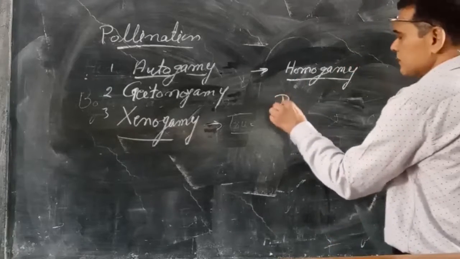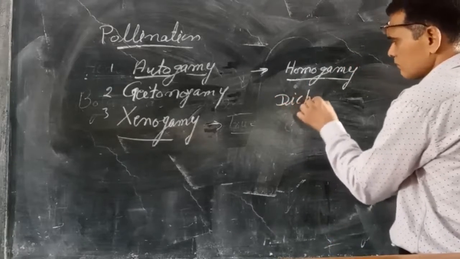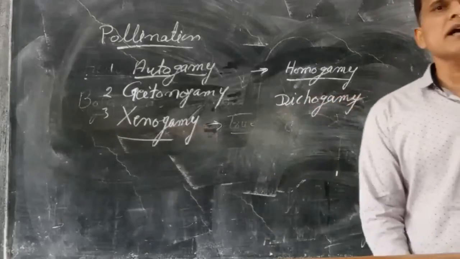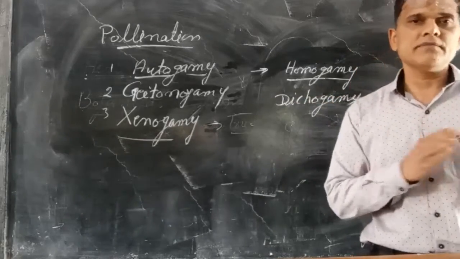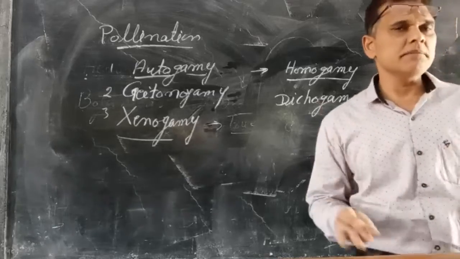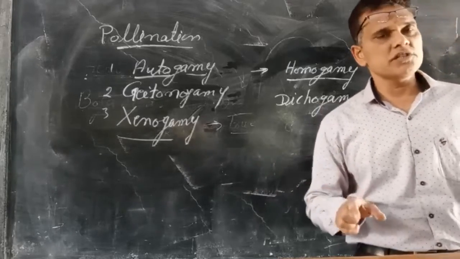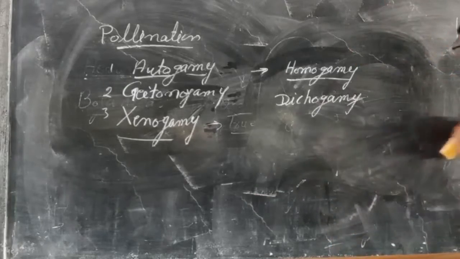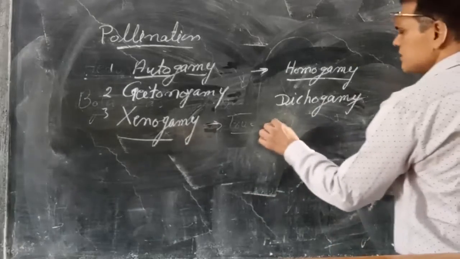Another is dichogamy. When the male and female parts do not mature at the same time, self-pollination is not there, and cross-pollination will occur. It is also known as heterogamy.